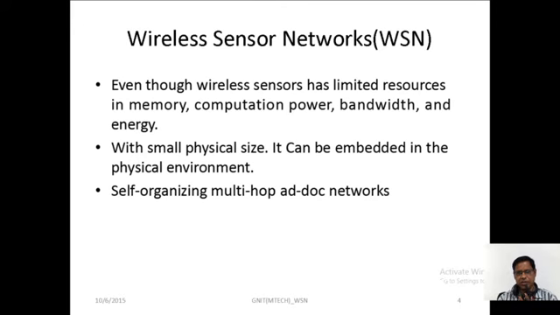When you diagnose a person with sensors in devices, it gives the accurate value. Self-organizing multi-hop ad hoc networking system: the sensors are self-organizing, and they act according to the situation based on the environment.